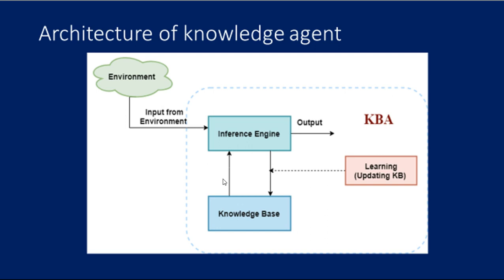So we should know what is meant by inference system. Inference means deriving a new sentence from the old. That is what the inference system is. It generates new facts so that an agent can update the KB. An inference system works on only two rules, which are forward chaining and backward chaining.